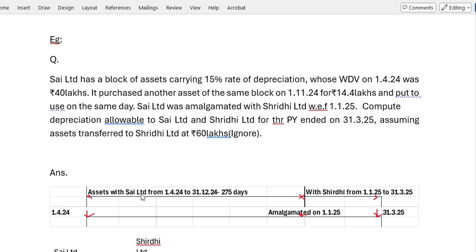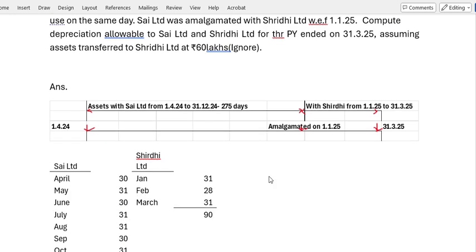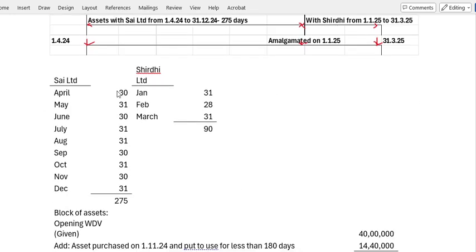So the asset is with the Sai Limited from 1/4/24 to 31/12/24. That is 275 days. You can calculate it here. April 30 days, and like that, if you are calculating the total up to December 31st, it is 275 days. And with the Shruti Limited from 1/1/25 onward, that means January 31, February 28, and March 31, the total 90 days. 90 days it was with the Shruti, and 275 days it was with the Sai.